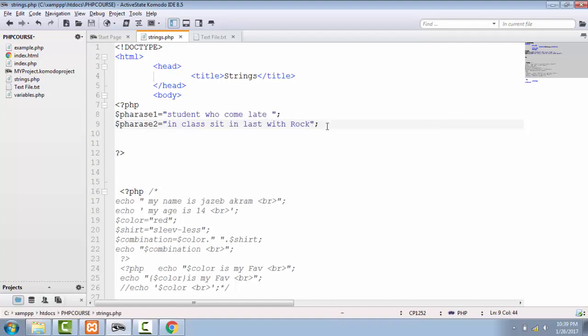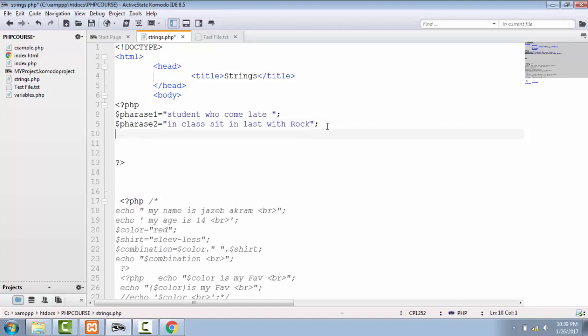with draw. Now I'm going to add one more variable of combine, and now I'm going to give combine a value of phrase 1 by just simply equaling it with our phrase 1. That is going to put the value of phrase 1 into combine. The simple equal sign is for assignment.